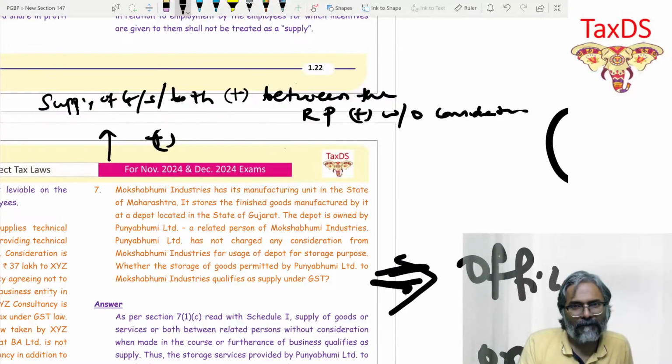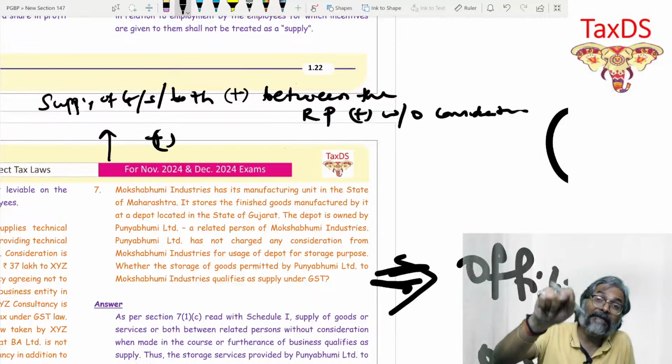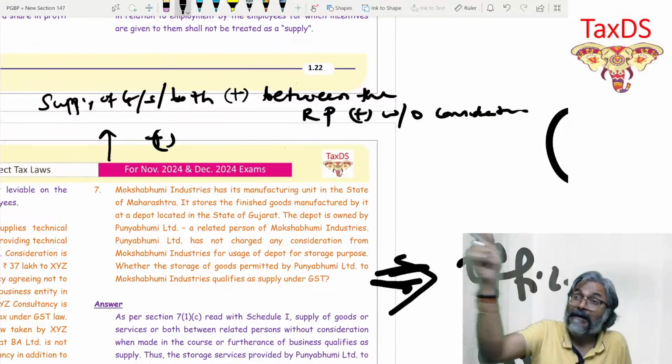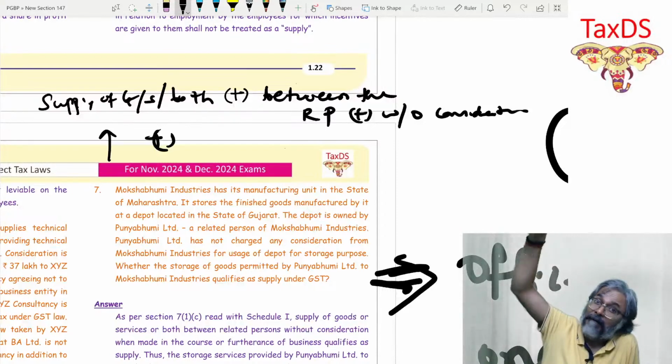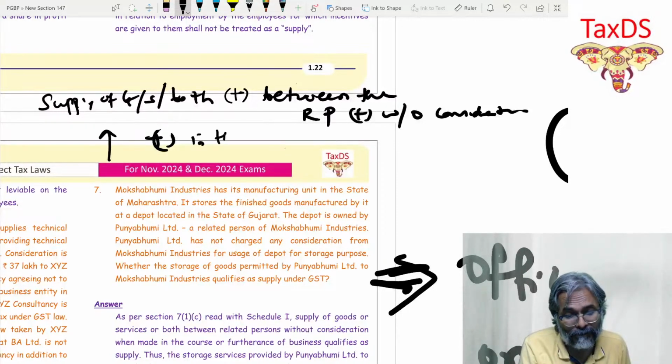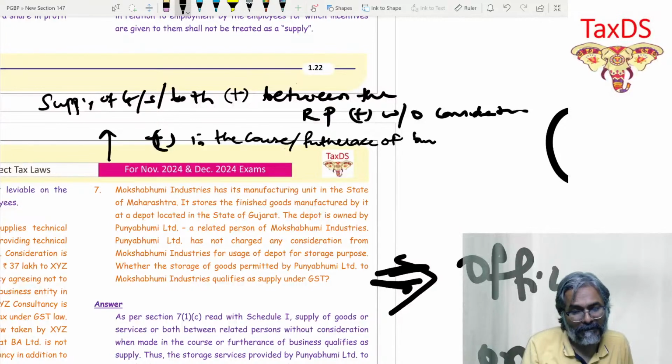I told you that 7(1)(c) essentially is in the course of business. 7(1)(b) may or may not be. So 7(1)(c) is in the course or furtherance of business.